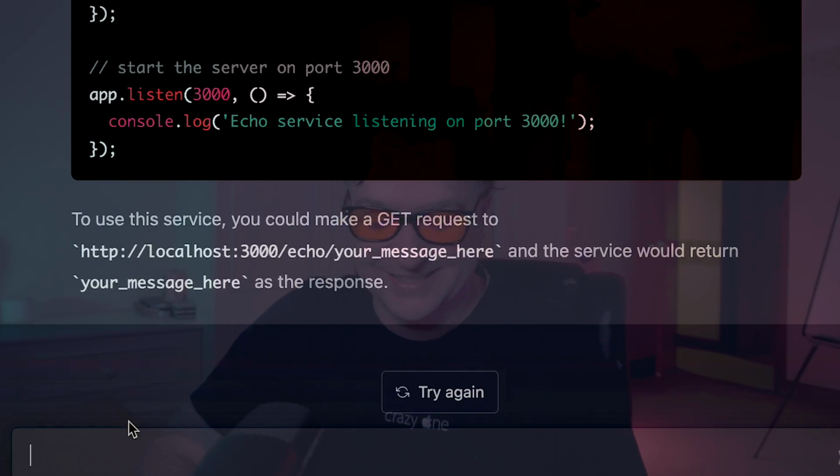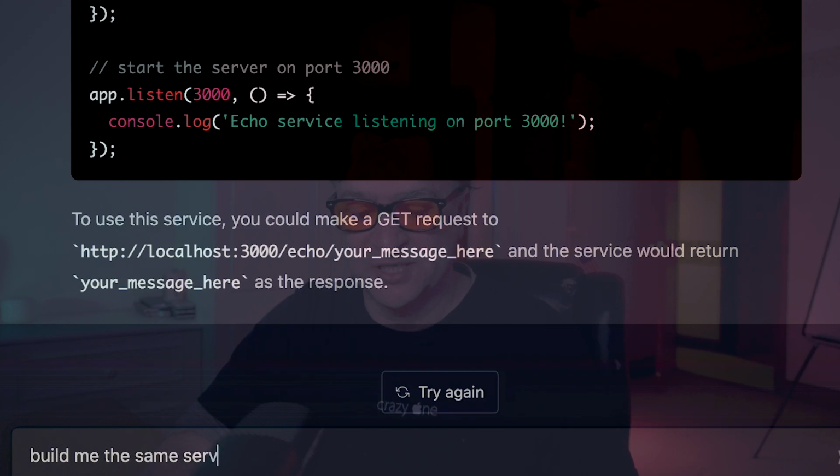And if you're a new programmer, I think that piece of code is going to be pretty useful to you. If you're a fairly experienced programmer, is that much use? You can knock up an Express server pretty quickly, but I think that's pretty good. Now, this is where it gets quite interesting. If I then decide, actually, I don't want that in JavaScript, I want that in TypeScript, I could ask it to just turn it into TypeScript. So all I need to do is say, build me the same service in TypeScript.